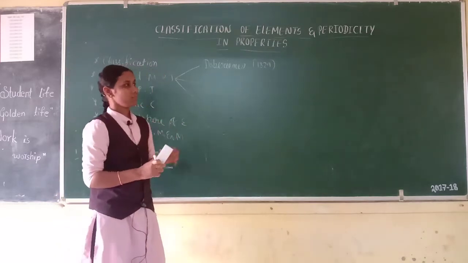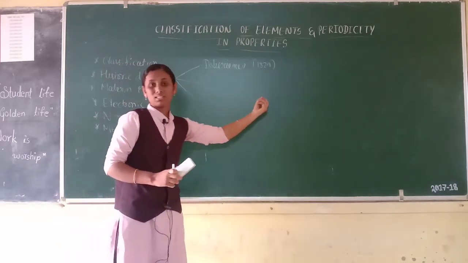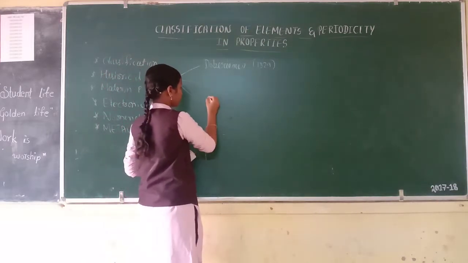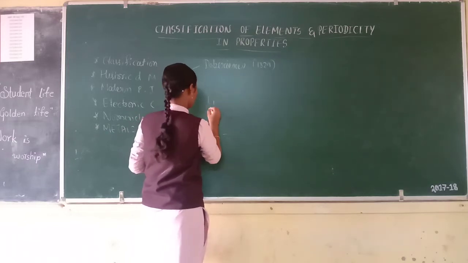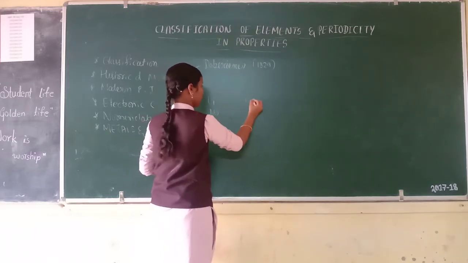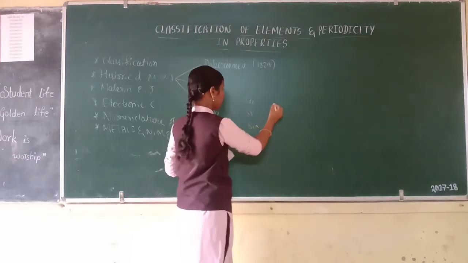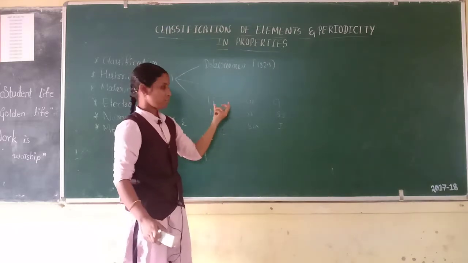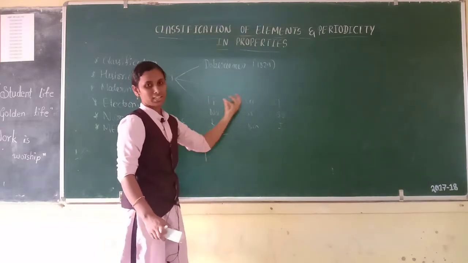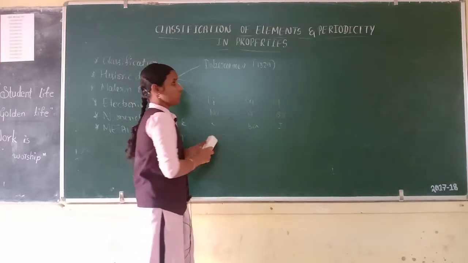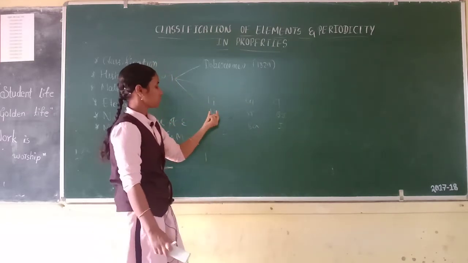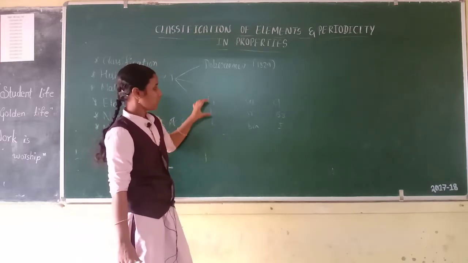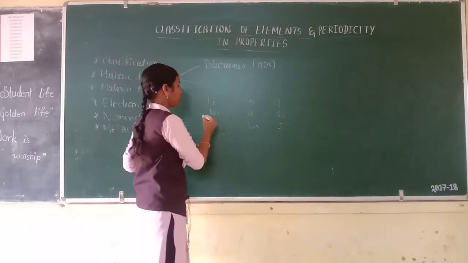He classified the elements, three elements in each group, on the basis of their increasing atomic mass. Example: lithium, sodium, potassium; calcium, strontium, barium; chlorine, bromine, iodine. He classified the elements as three elements in three groups. Then he noticed and stated that the atomic weight of the middle element is equal to the arithmetic mean of the other two elements. We can check it first.